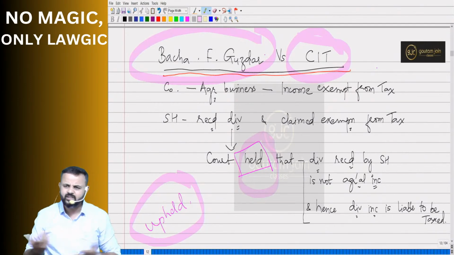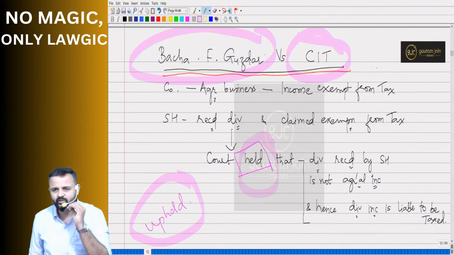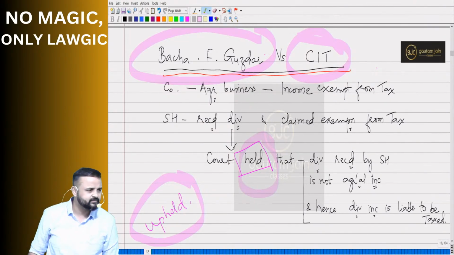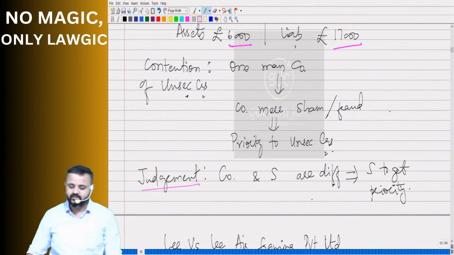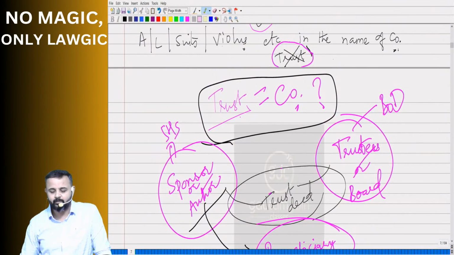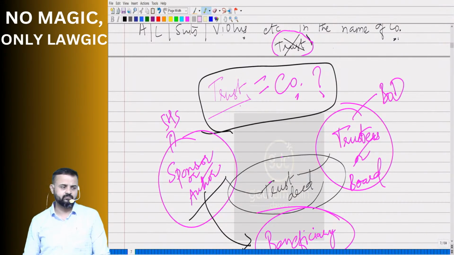So do you think company is equal to trust? That's what my question was. I've shown you the similarities, but this is not a trust, and thereby the Indian Trust Act will not be applicable to a company. Then what will be applicable to a company? The Companies Act.